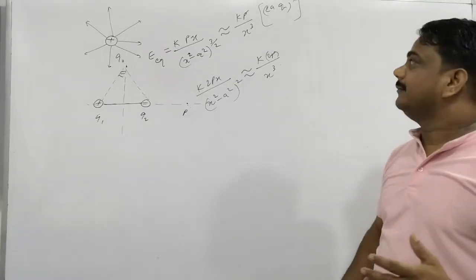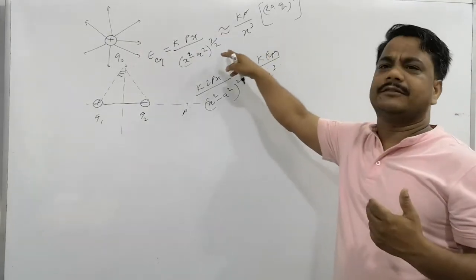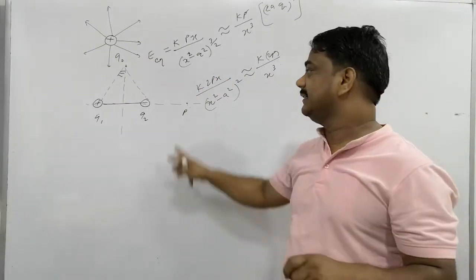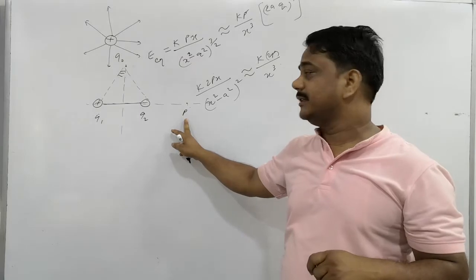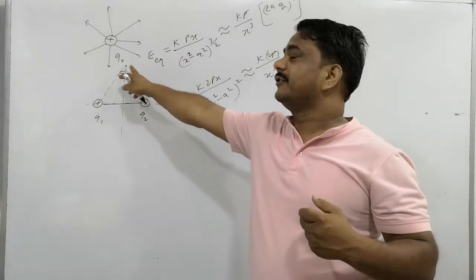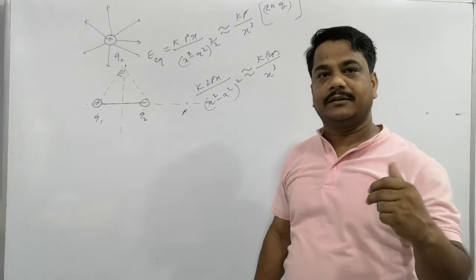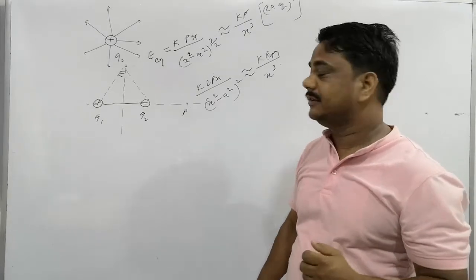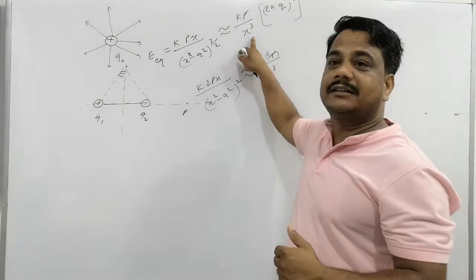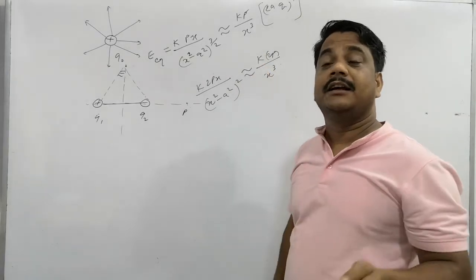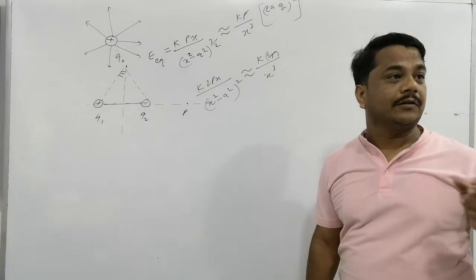Derive an expression for the electric field intensity at a point on the axial position, and the expression for the electric field at the broadside or equatorial position, and prove that the electric field intensity at the axial position is twice the electric field intensity at the equatorial position.